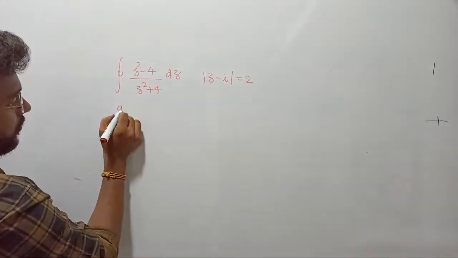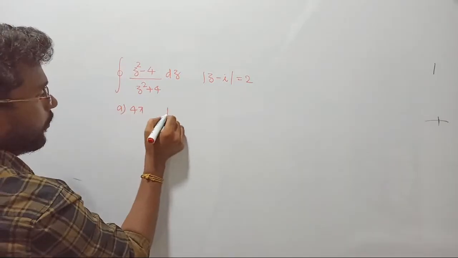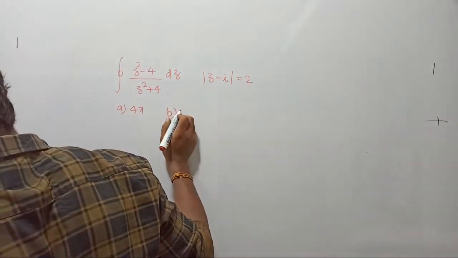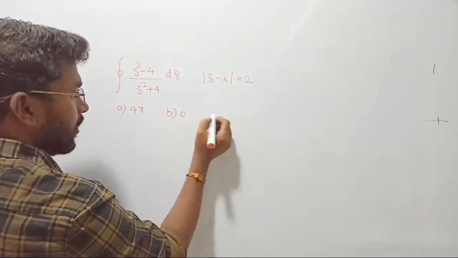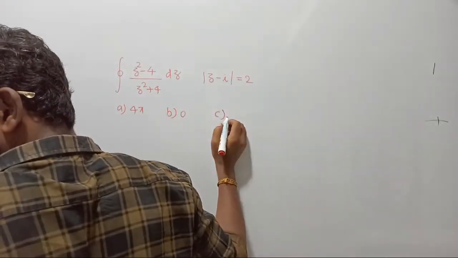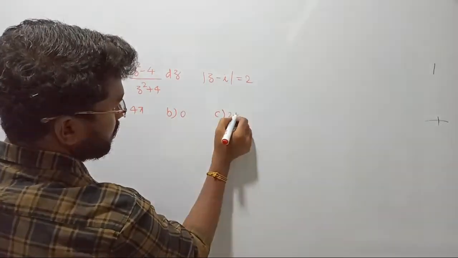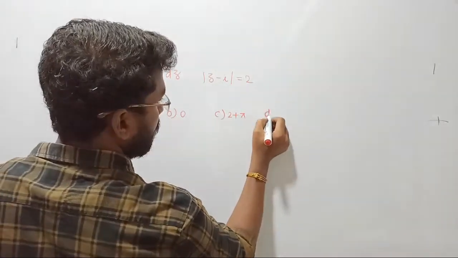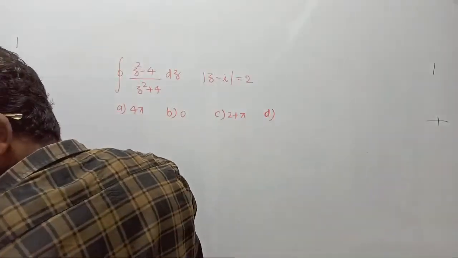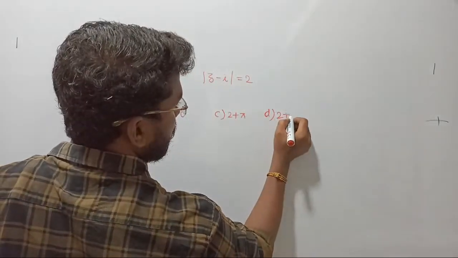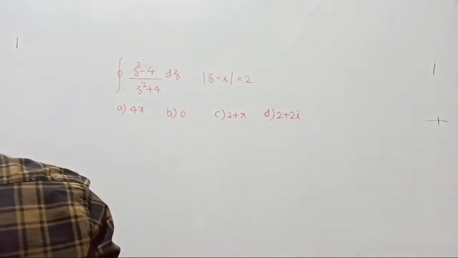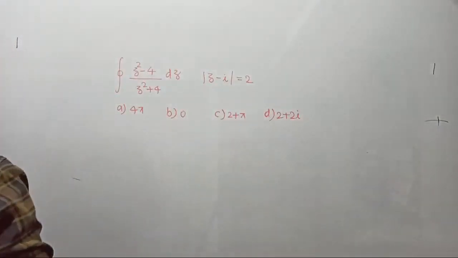The answer options given: option A is 4 pi, option B, guys please do it by yourself. Option C is 2 plus pi. Option D is 2 plus 2i. Can I expect the answer from your side? Can anyone please post the answer?